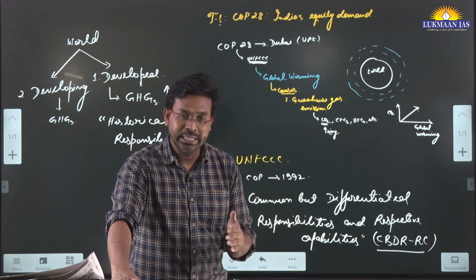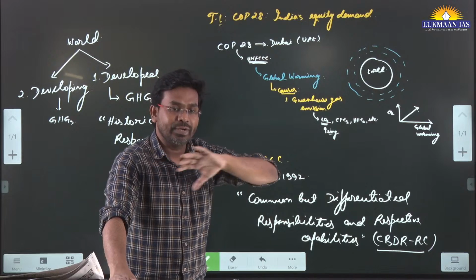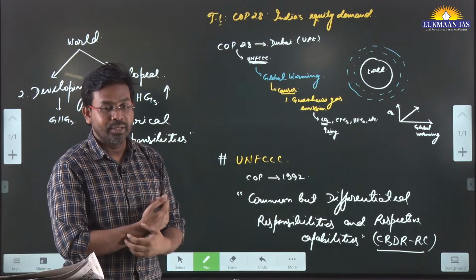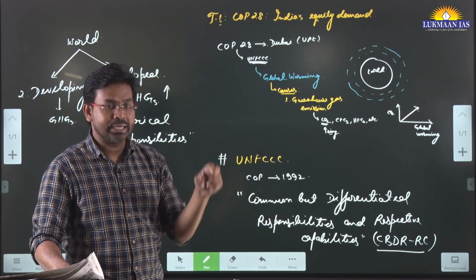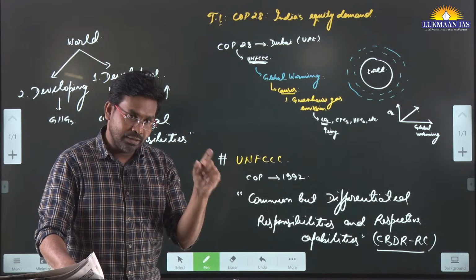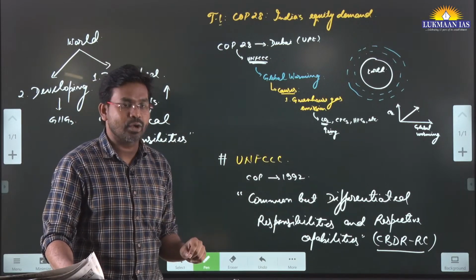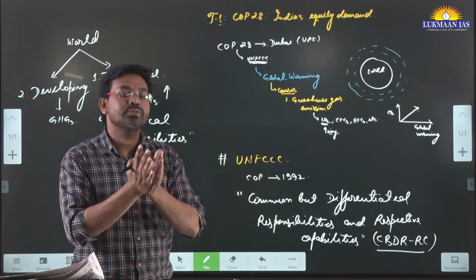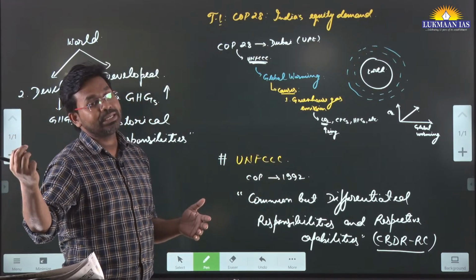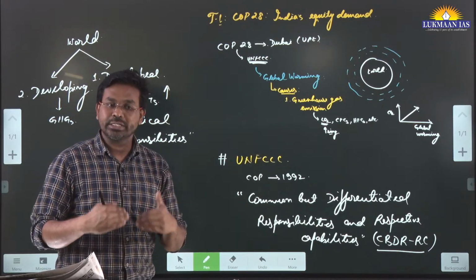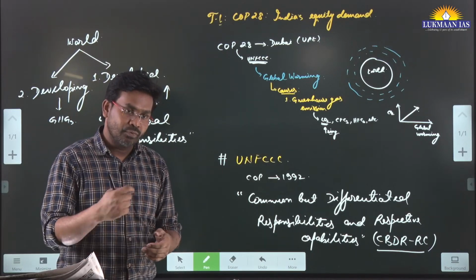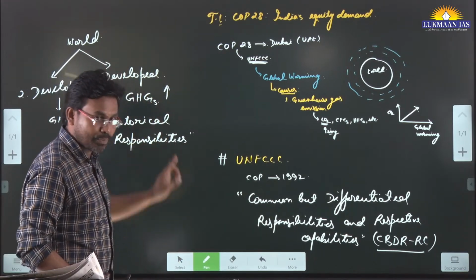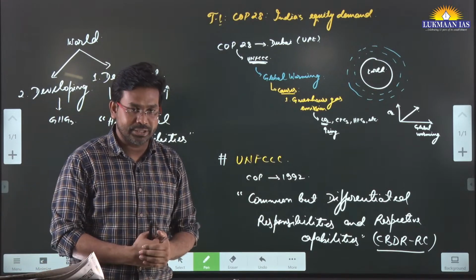We also need to understand the capabilities of different countries. If we consider all countries to be equal, that will not work. For example, the USA is the largest economy in the world, and it has historically polluted the most. If we talk about very small nations, for example Nepal or Bhutan, we cannot ask both of them to contribute equally towards mitigating, because the smaller country does not have that much resource and is not historically responsible for polluting the environment and increasing global warming. That is why developed countries have been given more responsibility to work towards mitigating climate change.